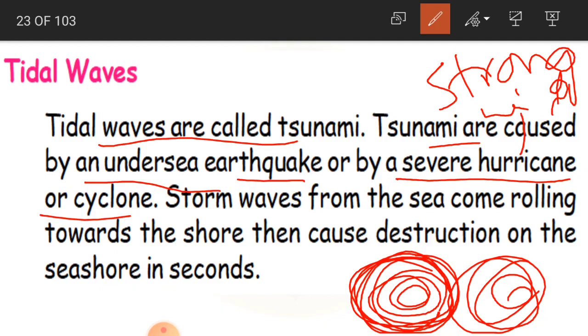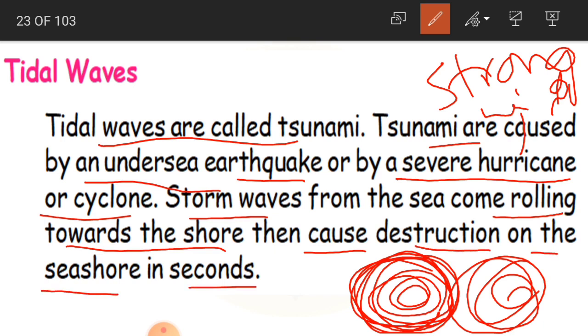Okay, children. And storm waves from the sea come rolling towards the shore, then cause destruction on the seashore in seconds. Storm waves in the sense like rain, thunder, lightning, all this.